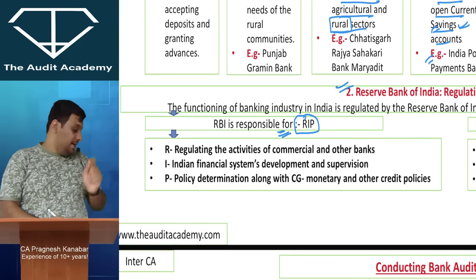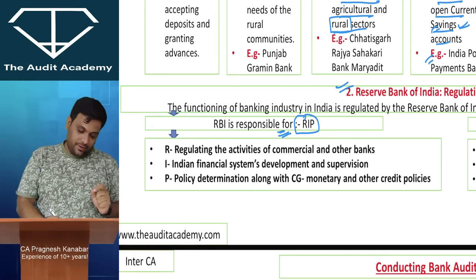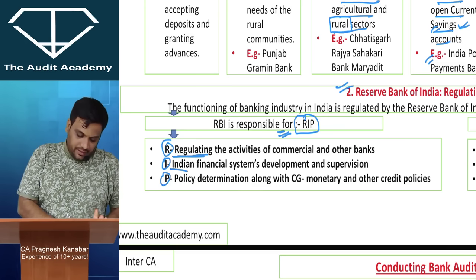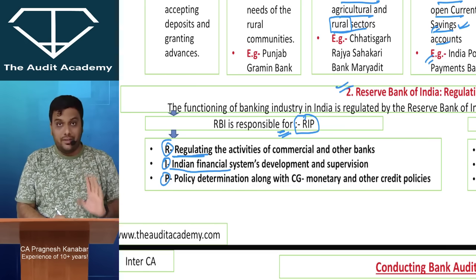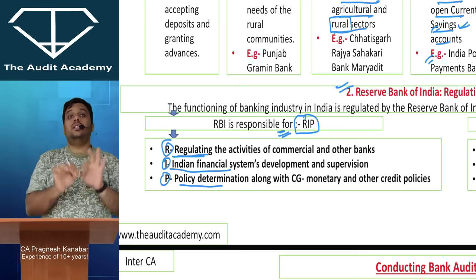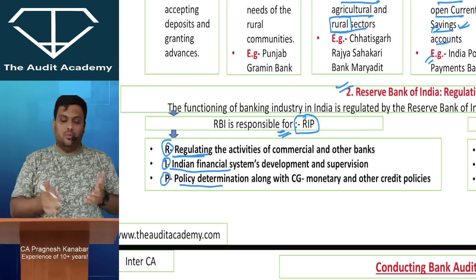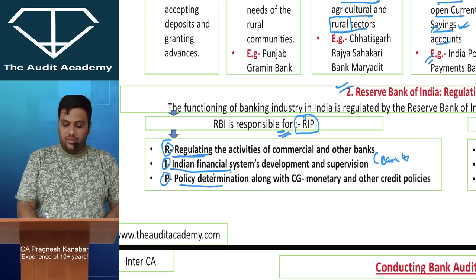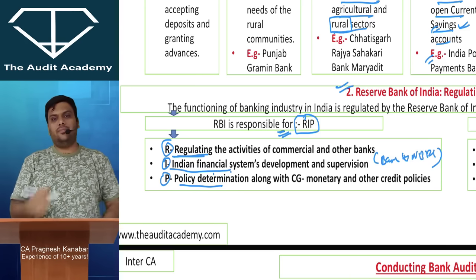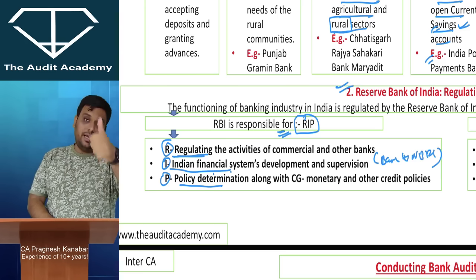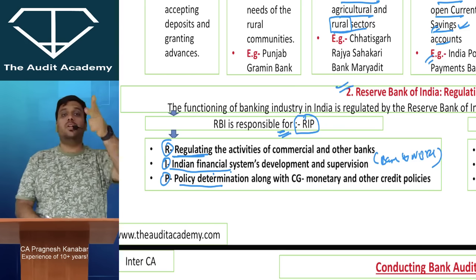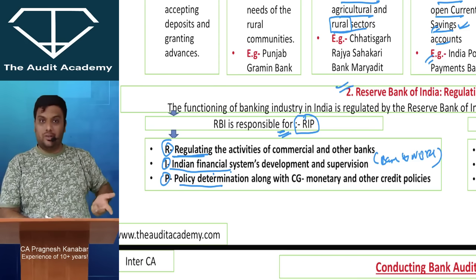Look at this: RIP. RBI is responsible for RIP. No satire intended over here. RIP: regulating the activities of commercial banks, Indian financial systems development, and all the monetary policy determination. Now what is the Indian financial system? Your banks and NBFCs make up the Indian financial system, correct? So R for regulating the activities of commercial and other banks, I for Indian financial systems, and P for policies. Which policies? Monetary policy, not security policy.